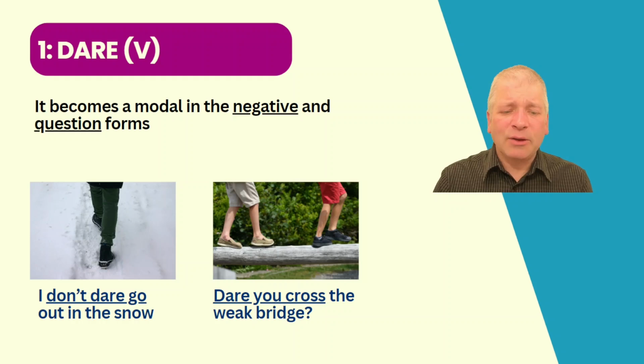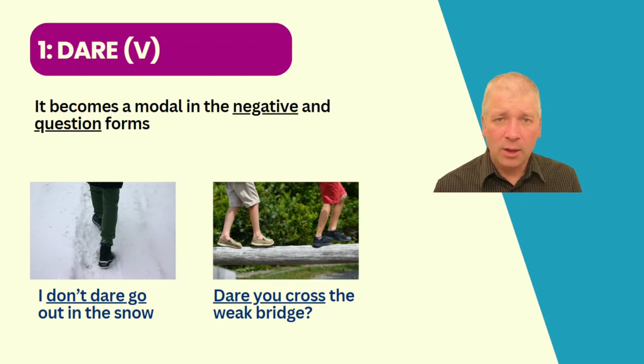Have a look at the statements now. I don't dare go out in the snow. Dare you cross the weak bridge? Now notice here we've left out the word to. We simply say I don't dare go out in the snow. So we have dare followed by the infinitive without to. And the same with the question. Dare you cross the weak bridge?